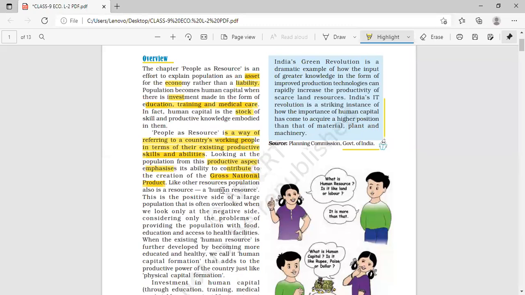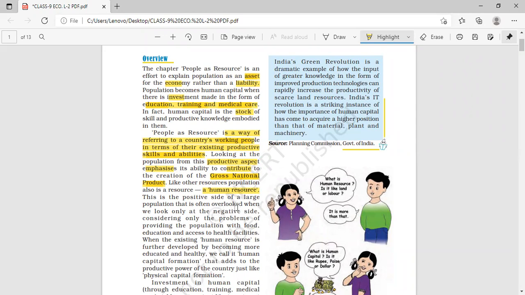Then like other resources, population also is a resource. Like natural resources and other resources, population is also a resource, that is a human resource. This is a positive side of the large population that is often overlooked when we look only at the negative side. Now, when we see about the large population, we only see the negative side.